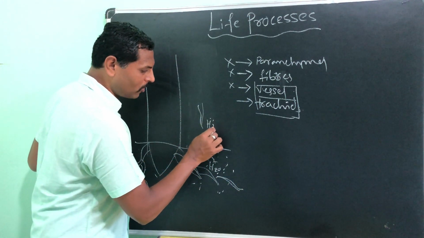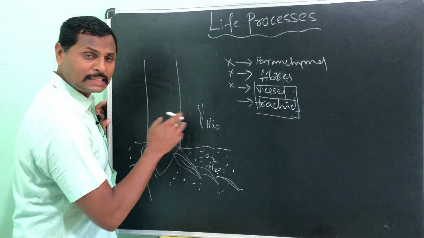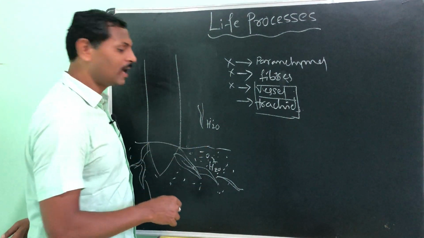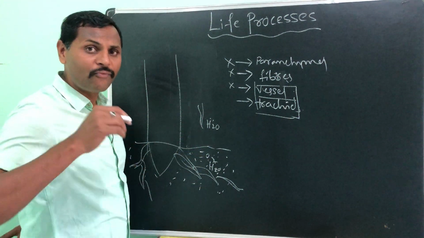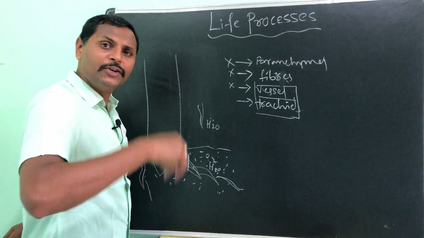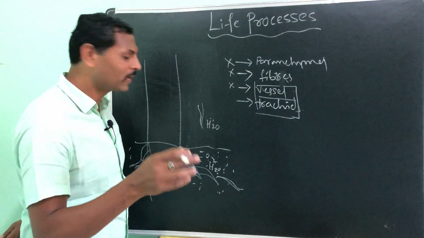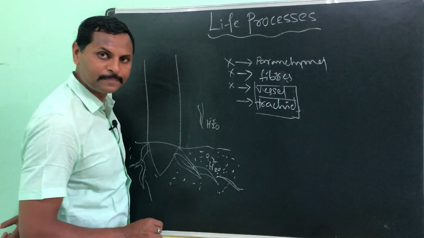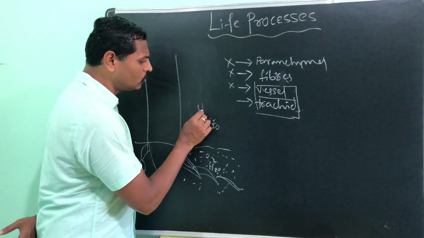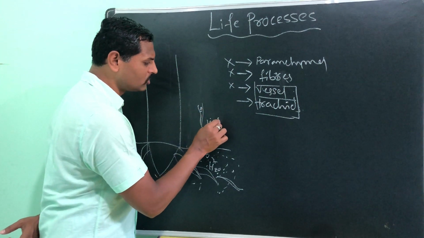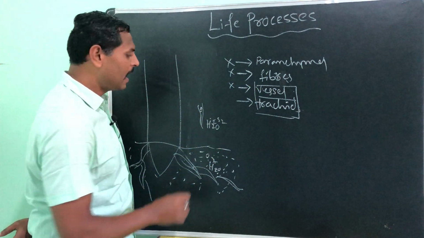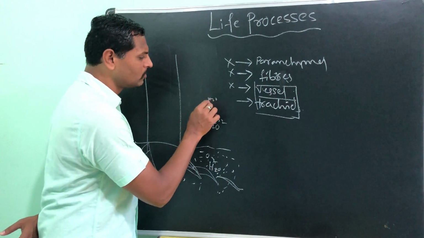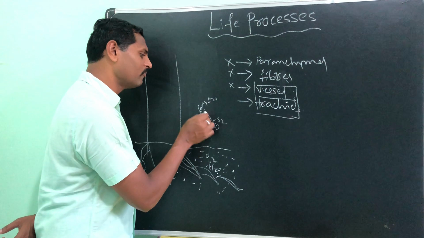Here you will get a water molecule adjacent to it, and this water molecule also has minerals in it. Why? Because water is a very good solvent. It simply dissolves everything in it. So the minerals present in the soil are dissolved in it. Now we have two solutions here. This is solution 1 and this is solution 2. And suppose the water molecules are more in one, then the minerals from this one will move into this.